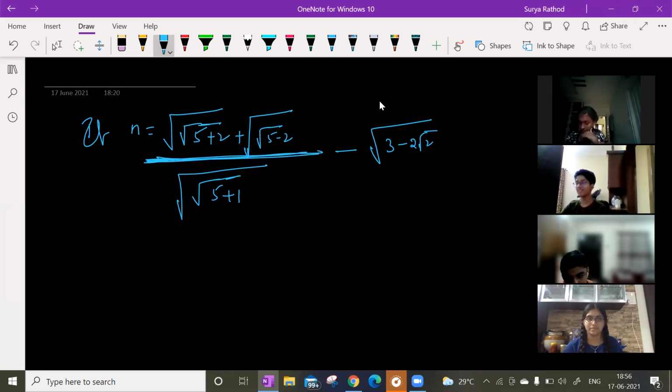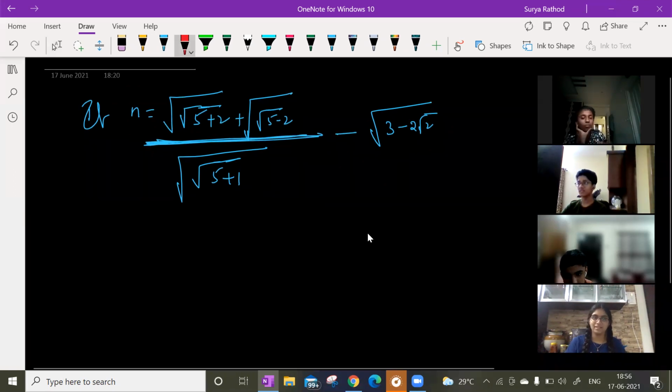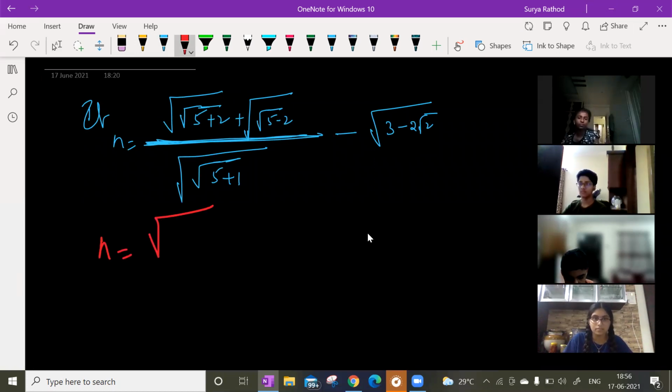Value of n. Is this equal to n? Yes, this is equal to n only. Sir, this is the IMO question. Look at this. n is equal to, can I write now, root 7 plus, can I write now, root 3 divided by root 6?